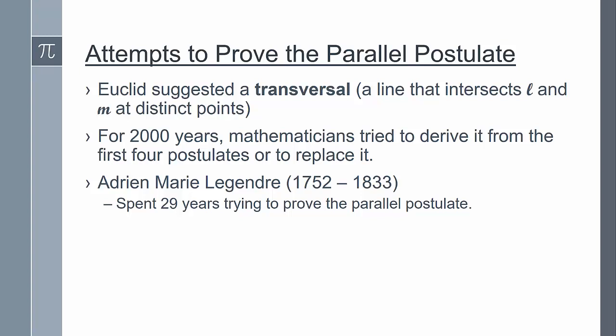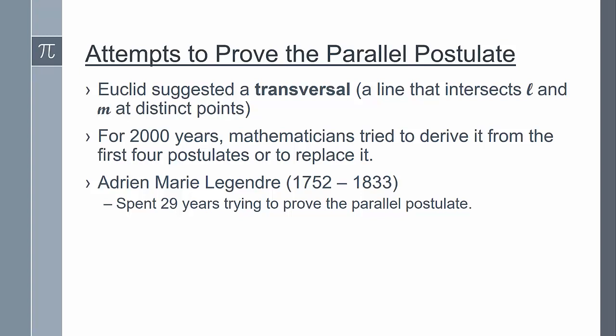One mathematician who spent much of his life trying to prove the parallel postulate was Adrien-Marie Legendre. He actually spent 29 years trying to prove the parallel postulate and published proof after proof, attempt after attempt, but it turns out that none of his proofs were actually correct. And it wasn't until the invention of non-Euclidean geometry that demonstrated that no such proof was possible.